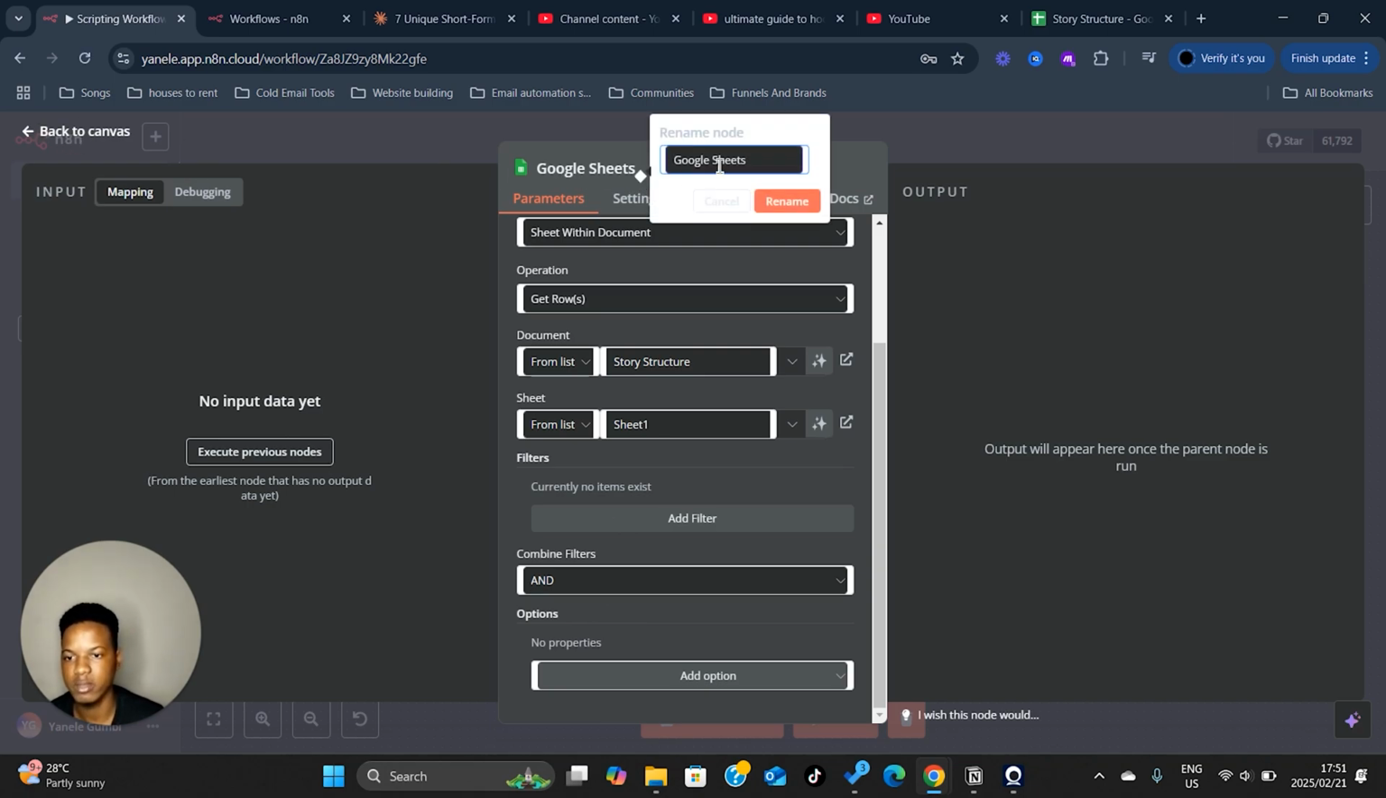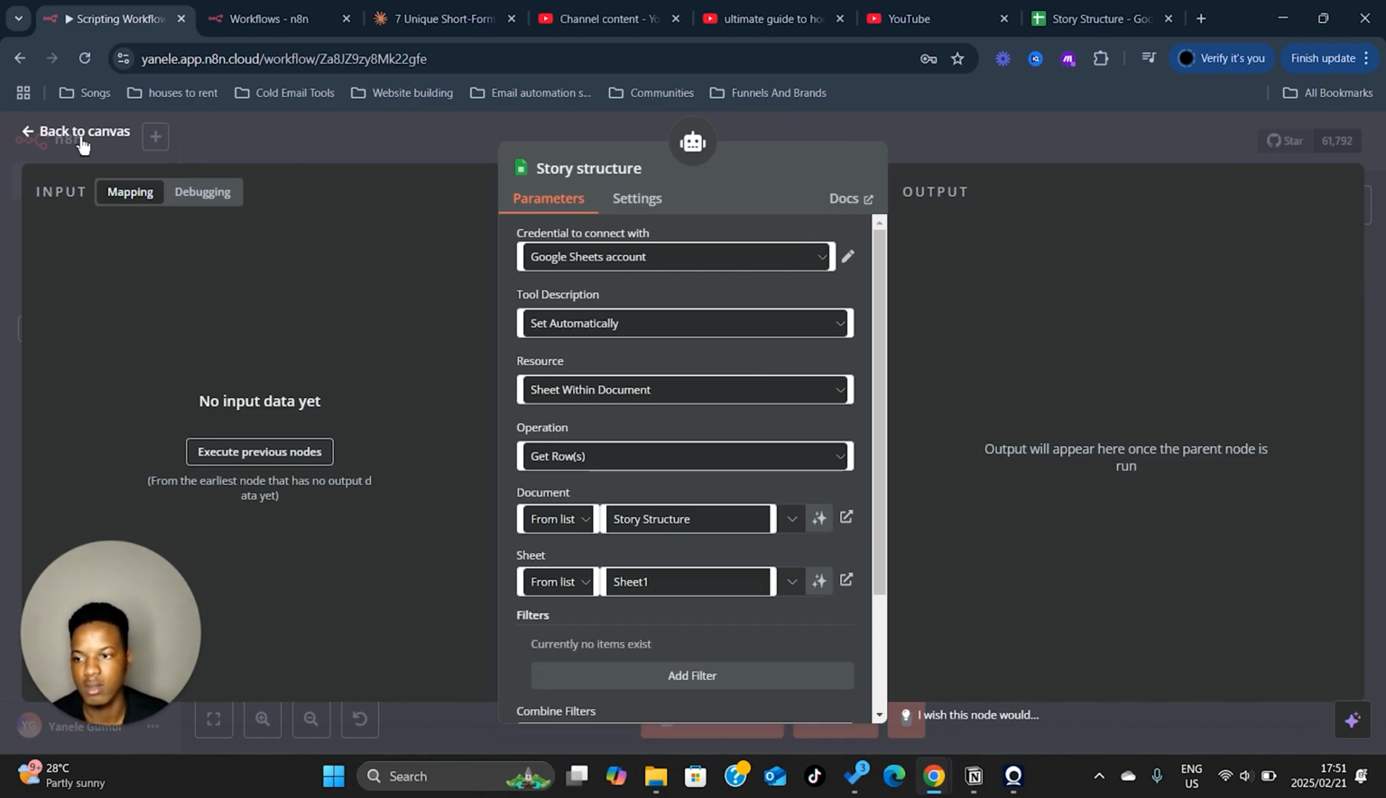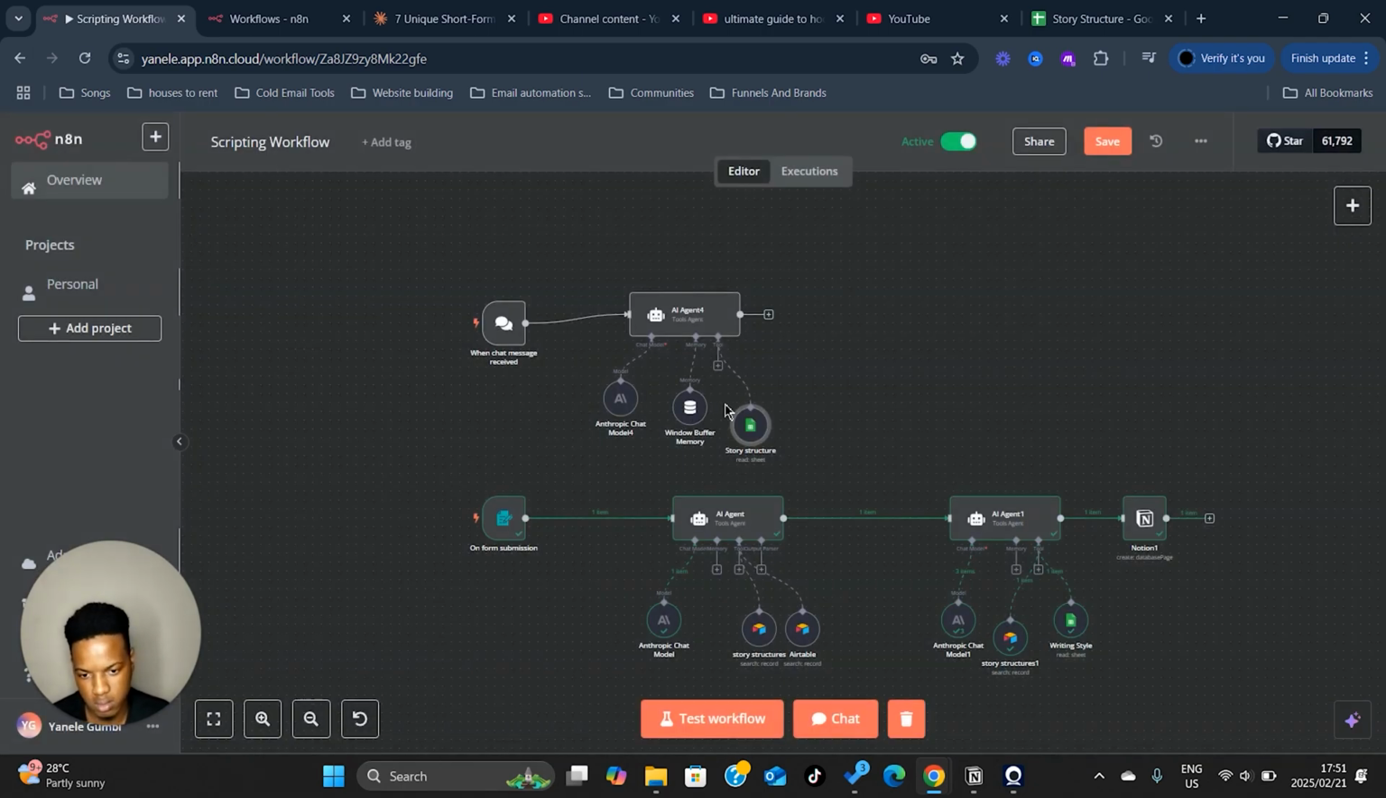And then over here we're gonna rename this to story structure. Rename this, brother. There we go. And then don't worry about this over here, because that's just something else that I added to make this more cool. It doesn't really affect it. It's just basically another writing style for it to reference directly.